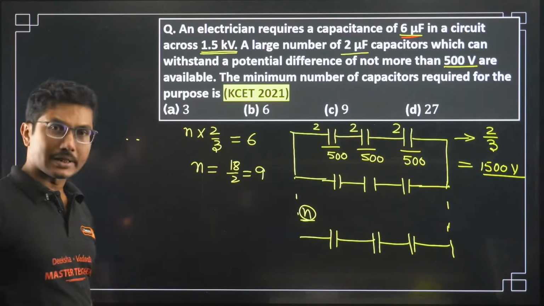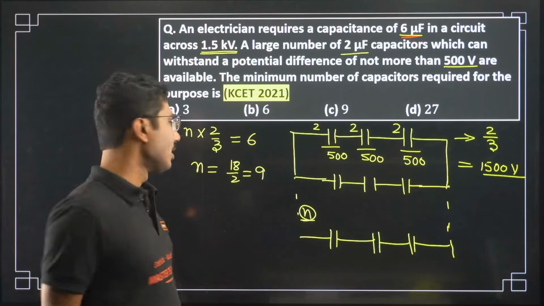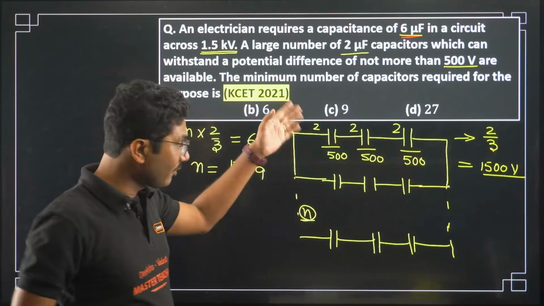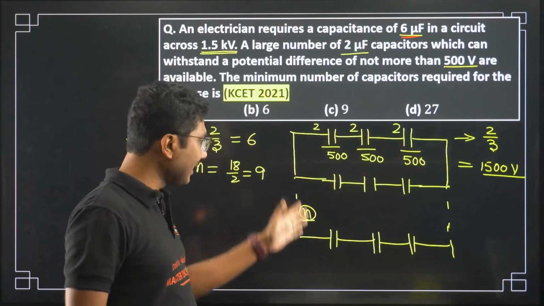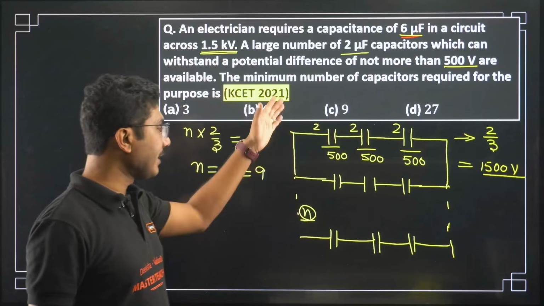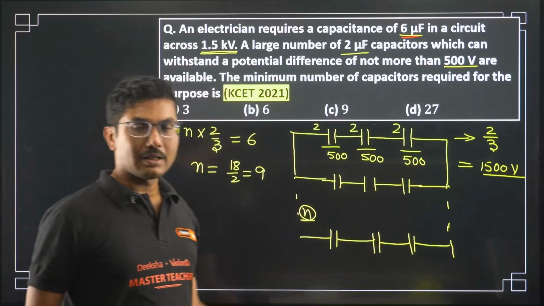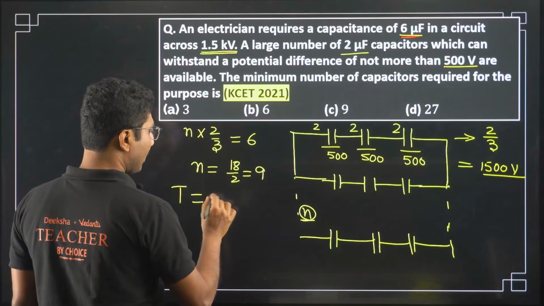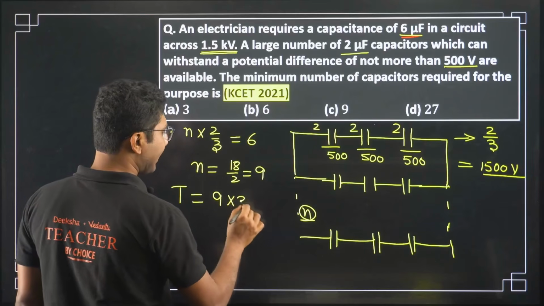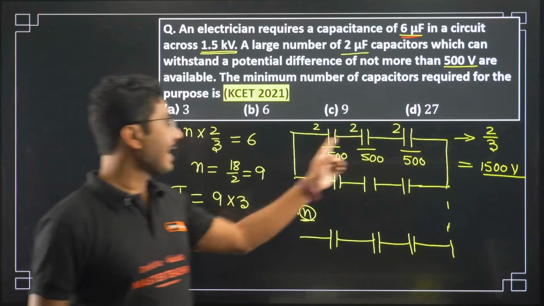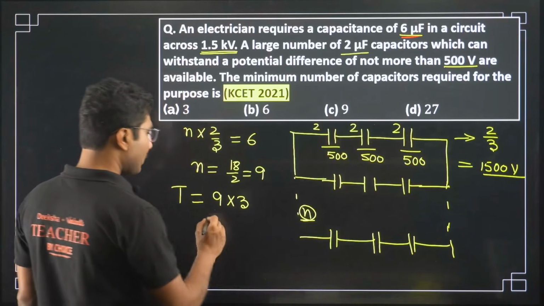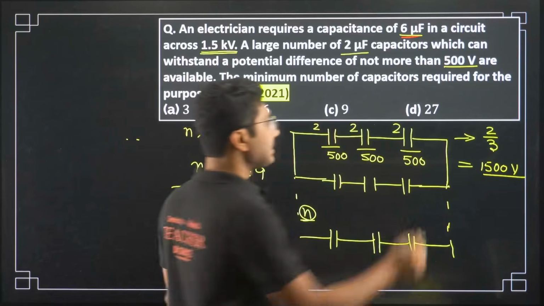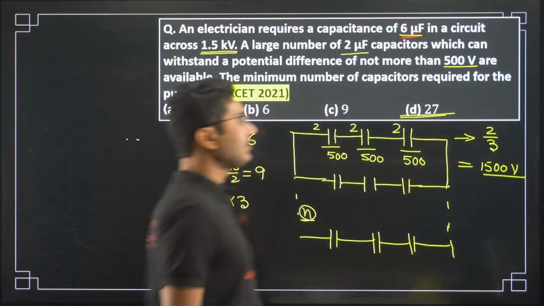Now 9 is not the answer for this question. Be careful again, it has a lot of tricks. 9 is the number of lines connected in parallel. So 9 such combinations are there in parallel. What is the total number of capacitors? It is the number of lines times the capacitors in each line. Each line has 3 capacitors, so the total number of capacitors required is 27. So 27 is the answer. This is a very tricky but very interesting question.